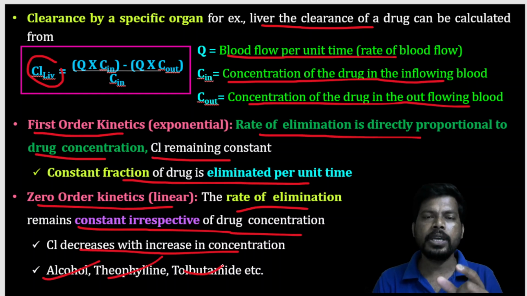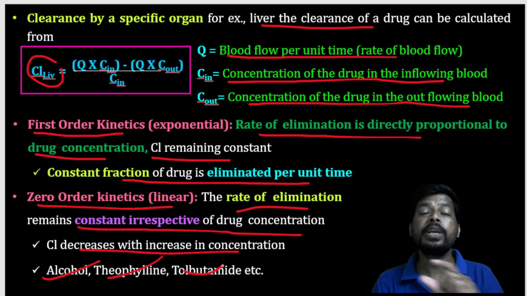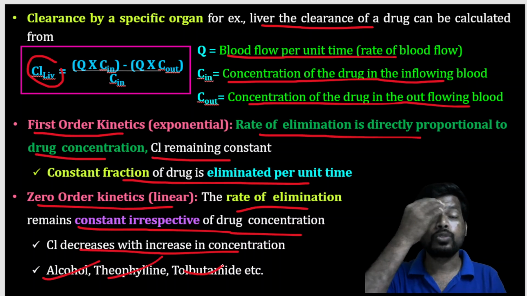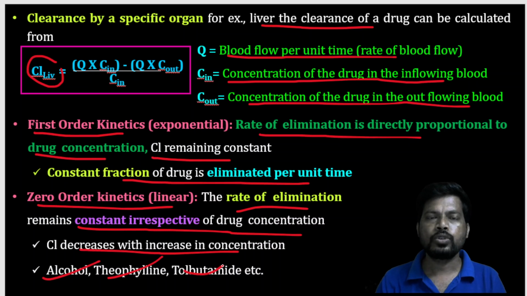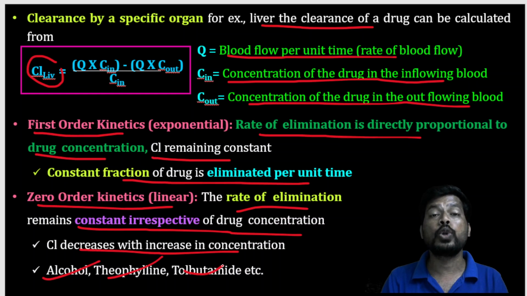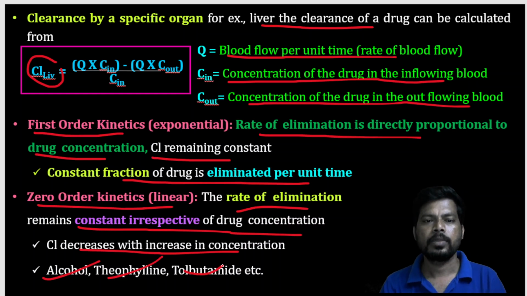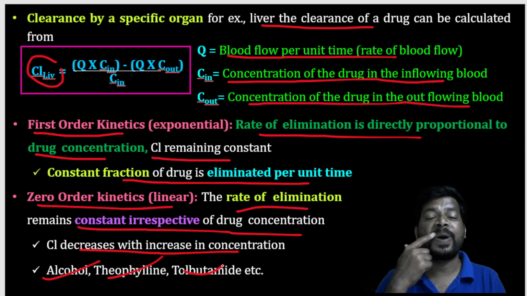So with the initial dose, the drug you are giving shows its action and goes for excretion. But when the dose slowly increases, drug metabolism becomes saturated and drug excretion decreases, drug accumulation in the body increases, and that increases the toxicity. That is the problem with zero order kinetics. Some examples like alcohol, theophylline, and phenytoin follow zero order kinetics.